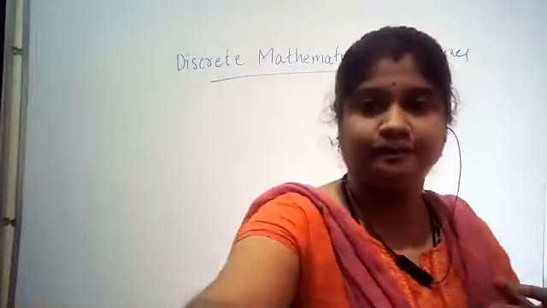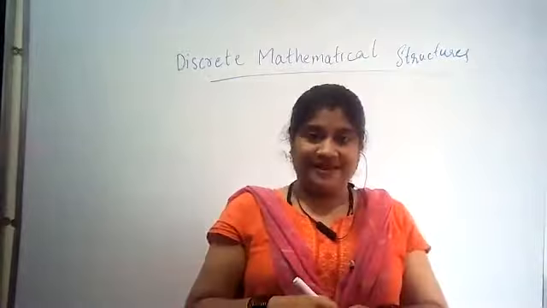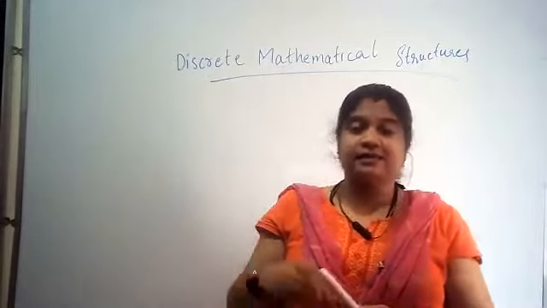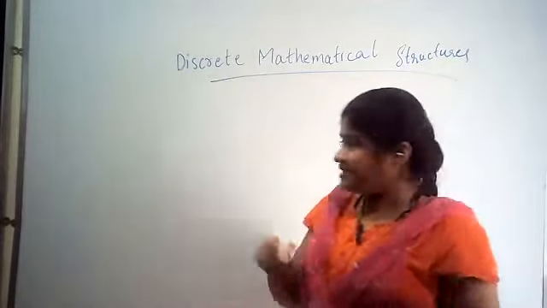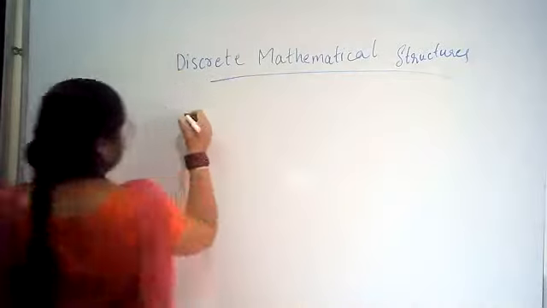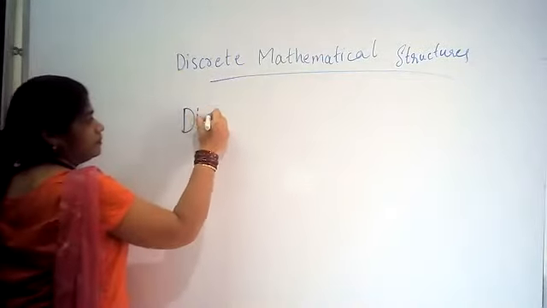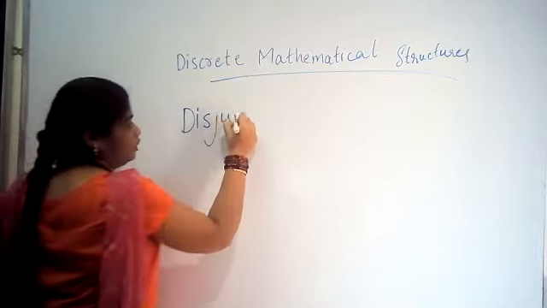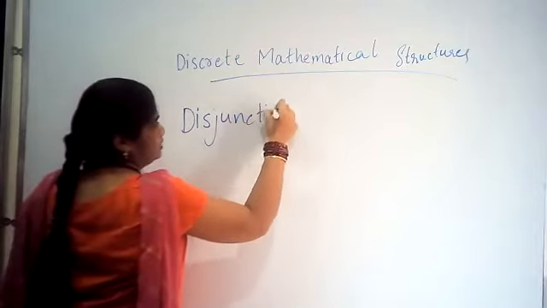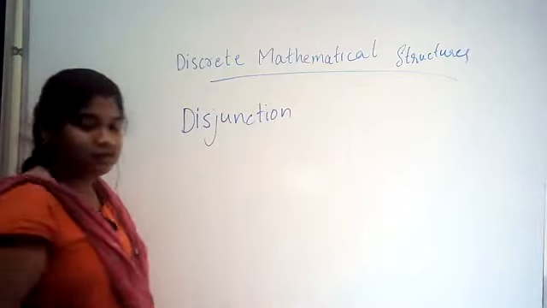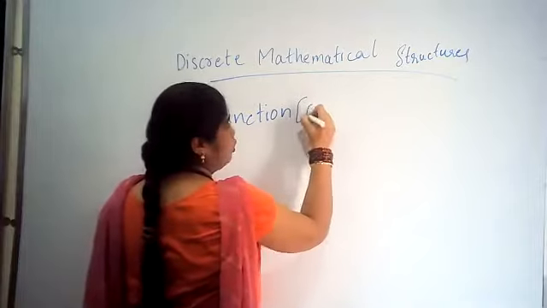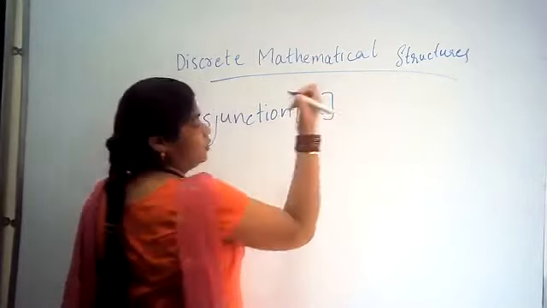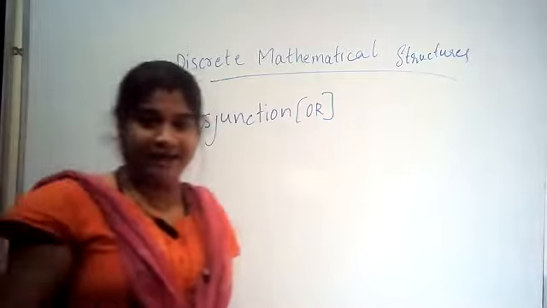The OR gate is given the name disjunction. It is similar to the OR gate.